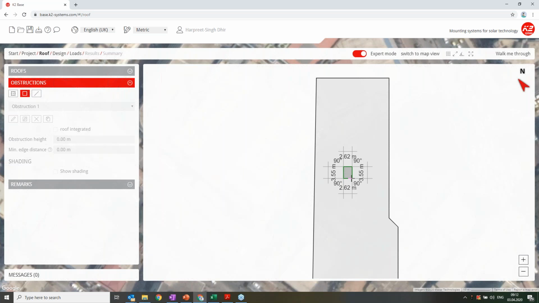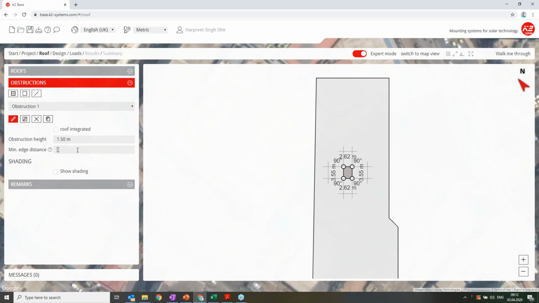I've created an obstruction assuming it's making a shadow on my panels. To know how far the shadow would be, I need to put in the height of the obstruction as well. Here it's normally 1.5 meters.